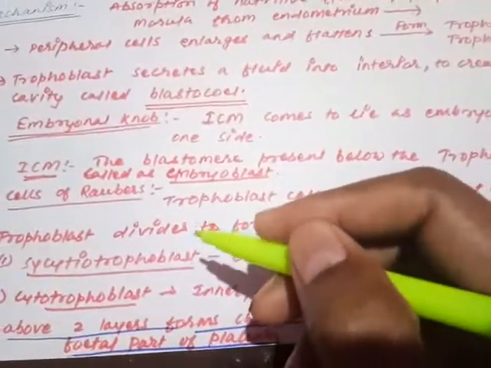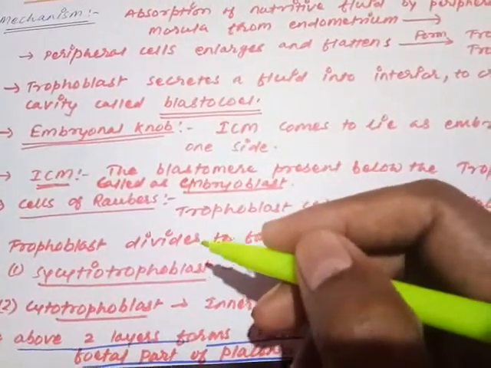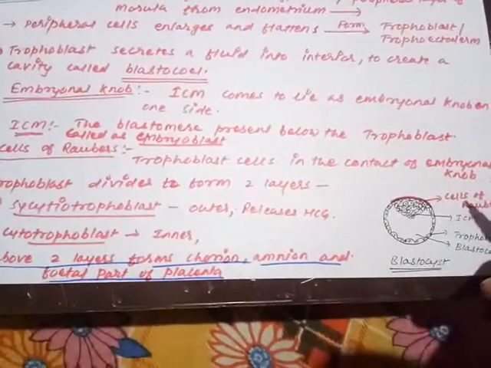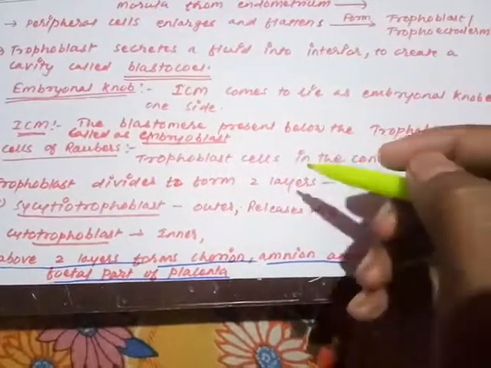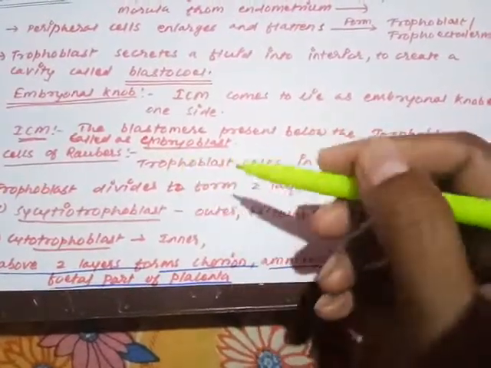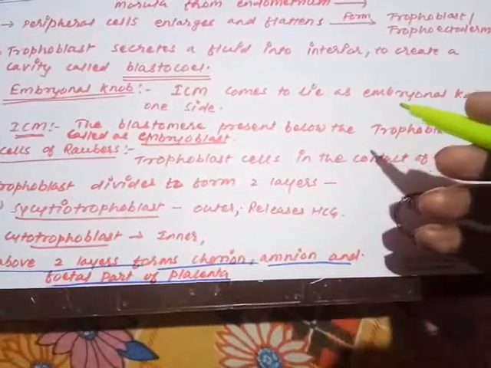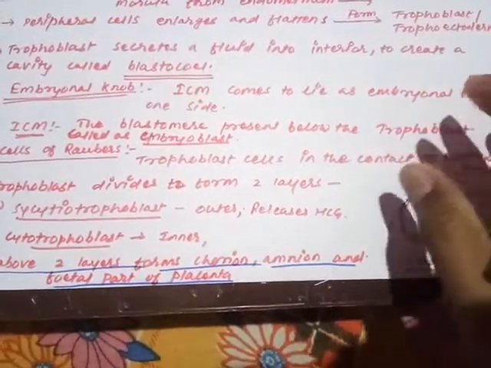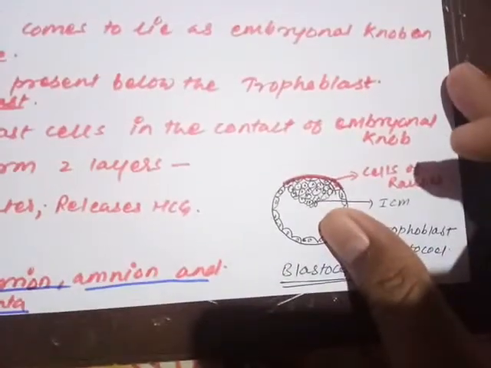एक और इंपॉर्टेंट क्वेश्चन आता है, सेल्स ऑफ रॉबर्ट पूछा जाता है. So trophoblast cells which are in contact with the embryonal knob are called the cells of Rauber. सेल्स ऑफ रॉबर मतलब अभी अपन डायग्राम से भी समझ लेंगे. The trophoblast cells that are lying closer to the embryonal knob are called the cells of Rauber. Just try to understand with the help of this diagram.